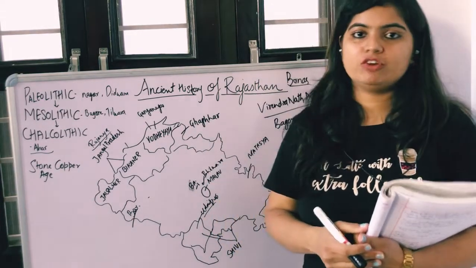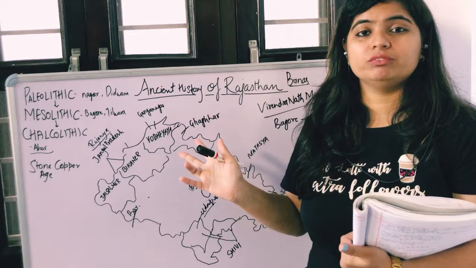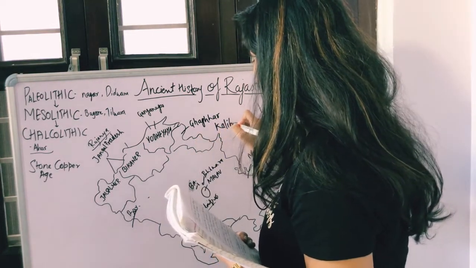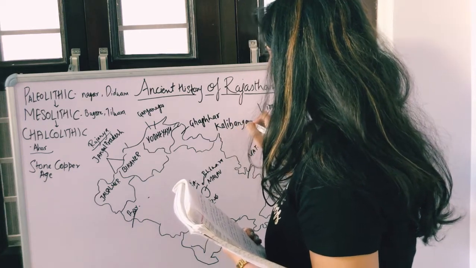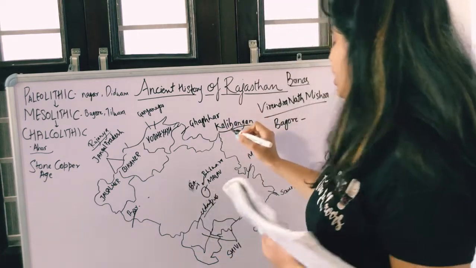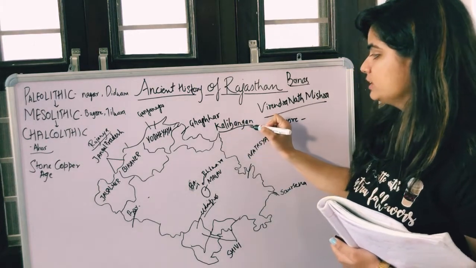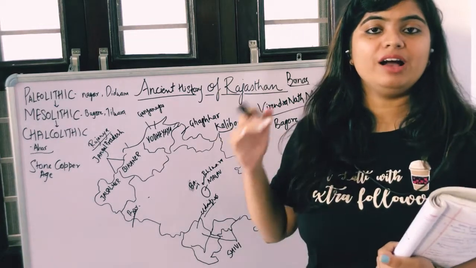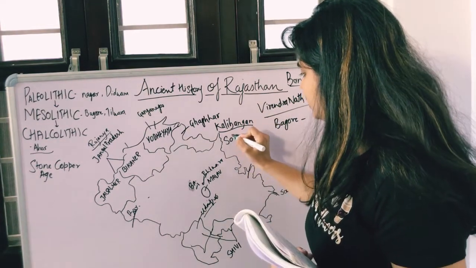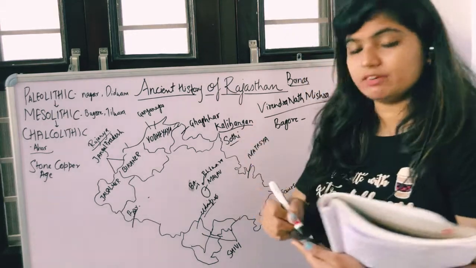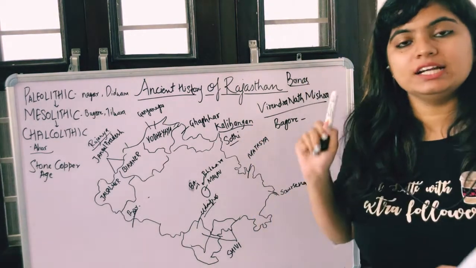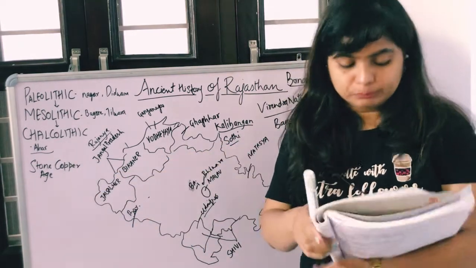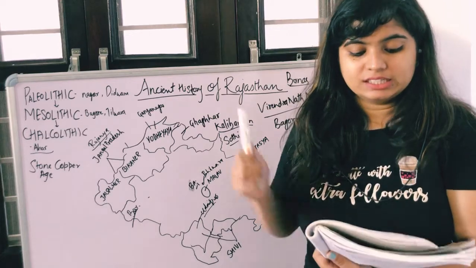So Ghaggar river passes from here, and what are the names of the sites? Kalibanga. Okay, I can write the name here. Kalibanga. In Hindi we call it Kalibanga, and in English the spelling goes as AN in the last, so N is silent in the pronunciation. So Kalibanga and Sothi. These were the sites of Ahar culture, which comes under Chalcolithic age. Remember this thing, okay? Now we have further points.